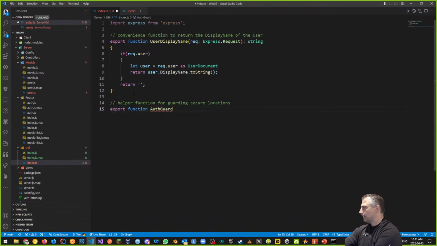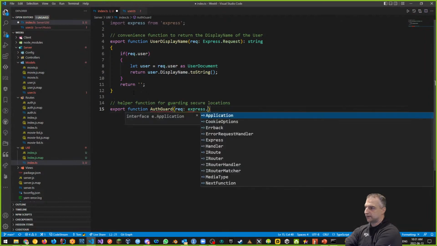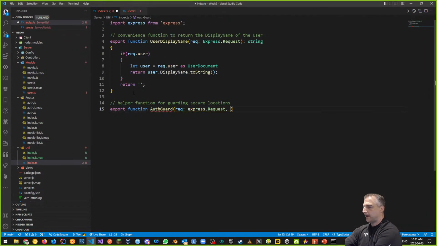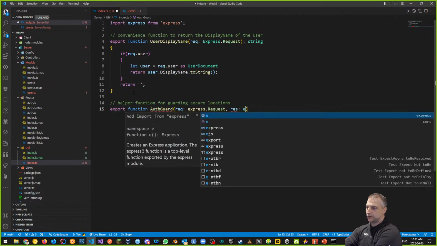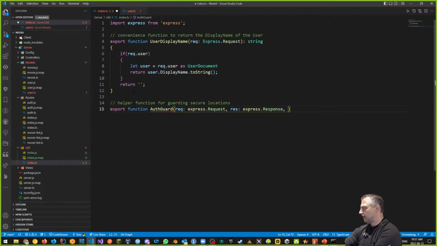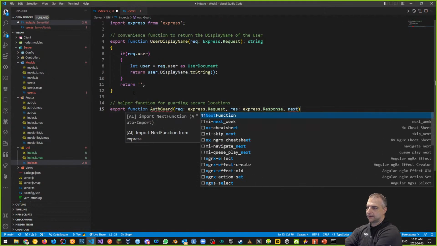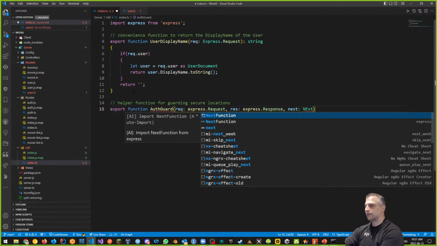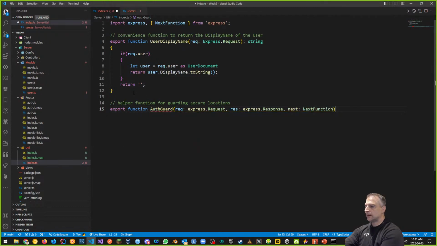Here's my auth guard, and it's going to be a type request where it's an express.request. And I'm also going to have a response, which is an express.response, followed by a next, which is my next function.